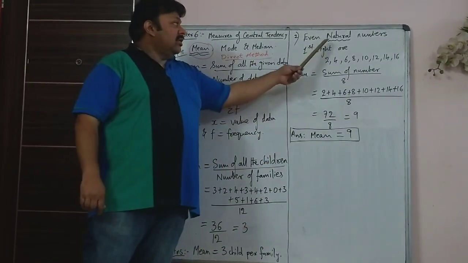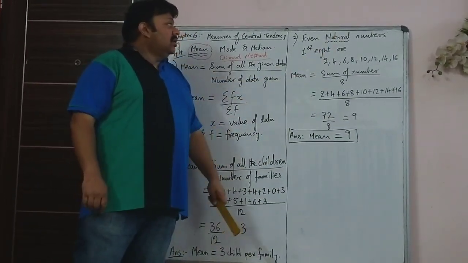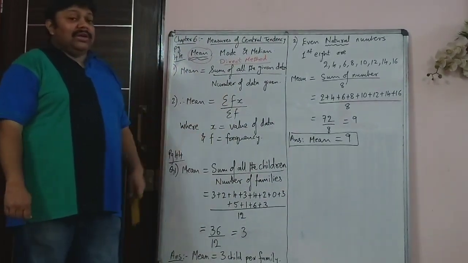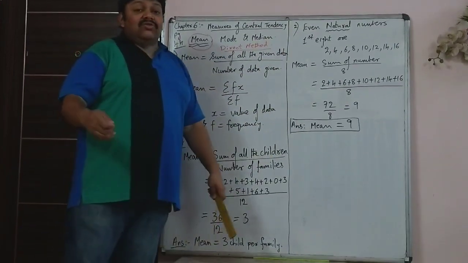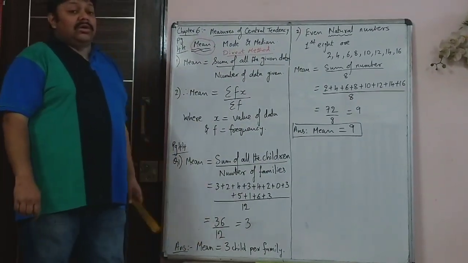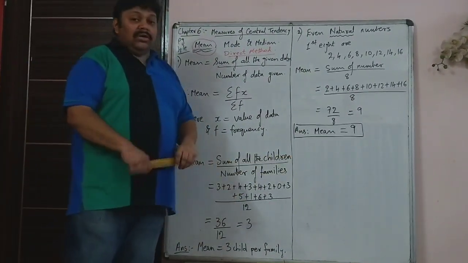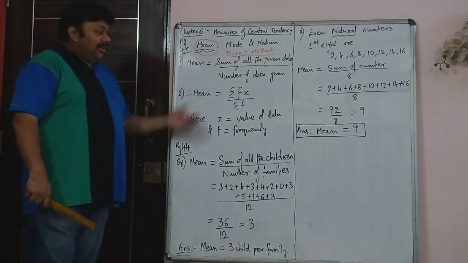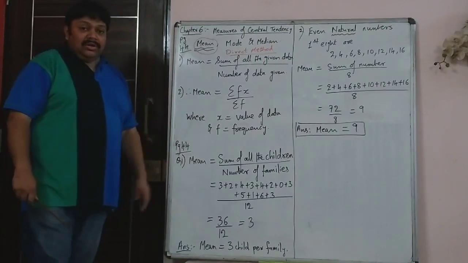See, if it was the mean of the first 8 even whole numbers, then you would have taken 0. You have to be careful about what natural numbers are. In linear inequations you have done it, so you know what natural numbers, whole numbers and all that are. So copy down all this and we continue with the third sum.